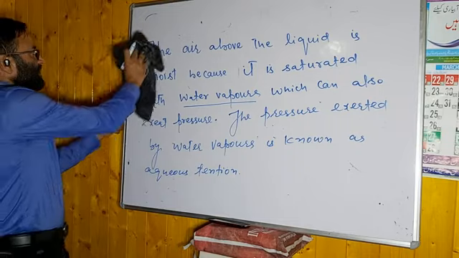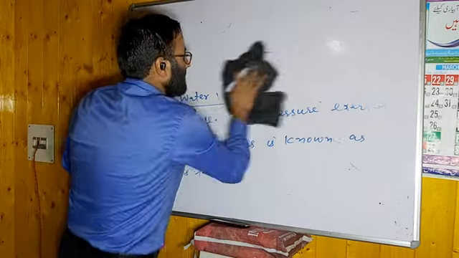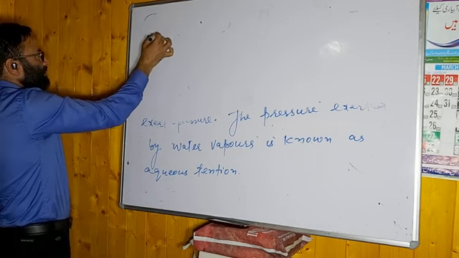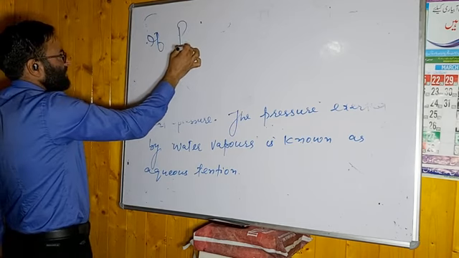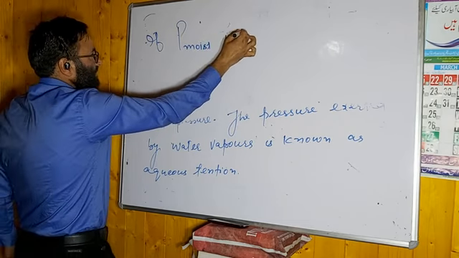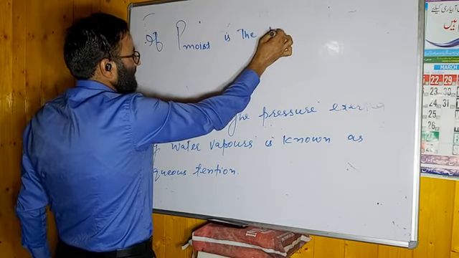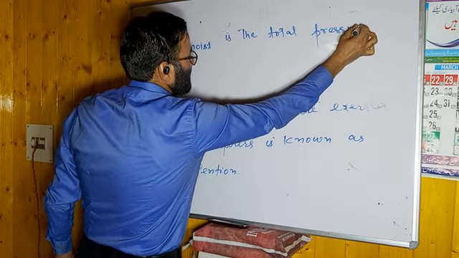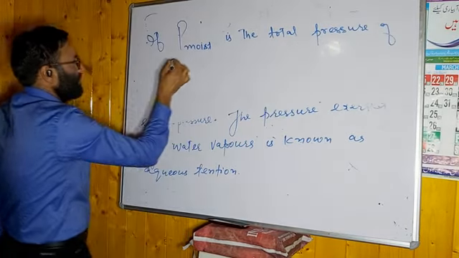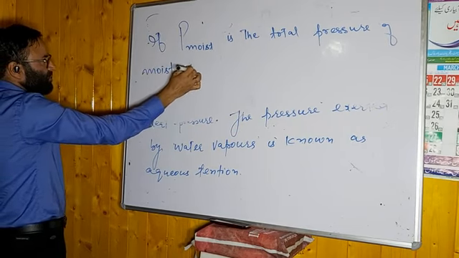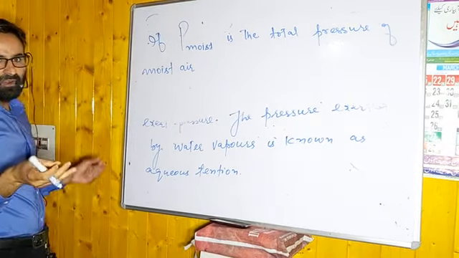Now you have to mention what P total is. P moist is the total pressure of moist air. इस moist air में दोनों आएंगे. इसमें dry भी आएगा और water vapor भी आएगा.